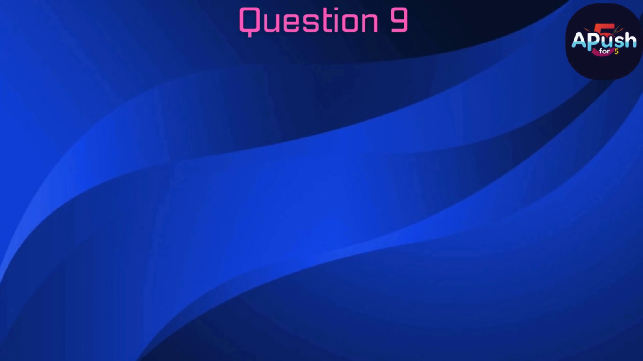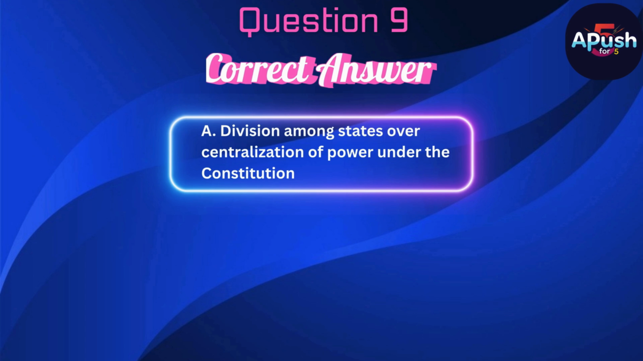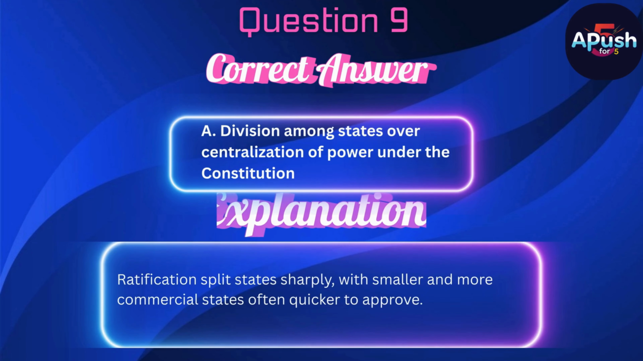The correct answer is A. Division among states over centralization of power under the Constitution. Ratification split states sharply, with smaller and more commercial states often quicker to approve.